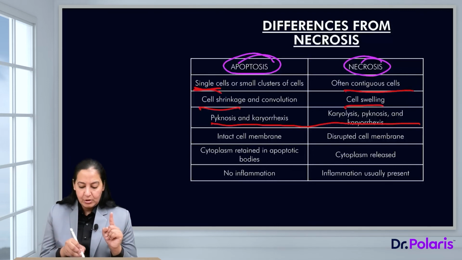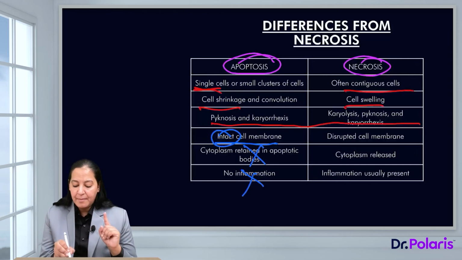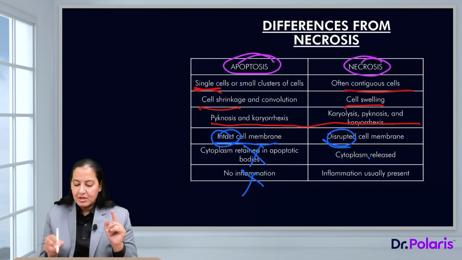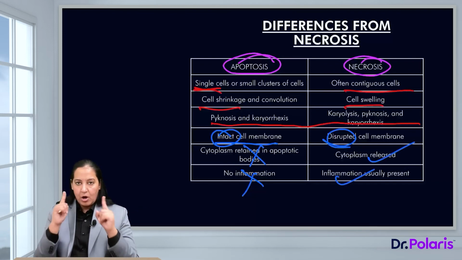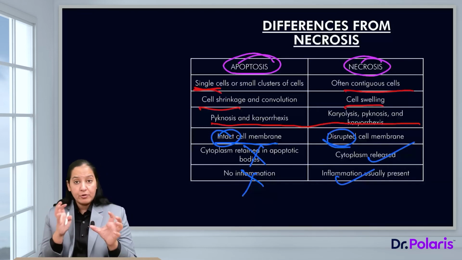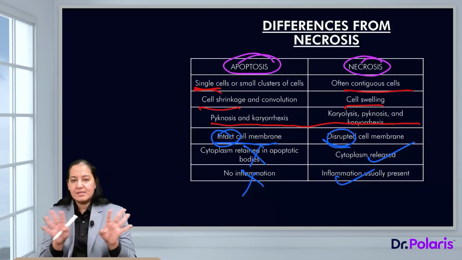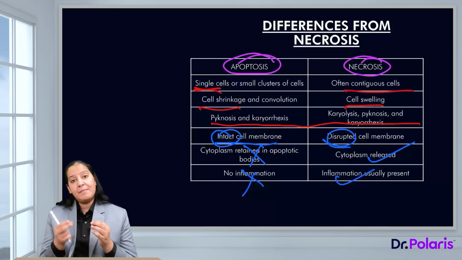In apoptosis, now listen, the cell membrane is intact. Since the cell membrane is intact, there is no leakage, no inflammation. But in necrosis, on the contrary, the cell membrane is not intact, it is disrupted. So holes are there, gaps are there. So there is leakage. The cytoplasm leaks out, and because of leakage, there is inflammation. So please learn the differences. According to the cell, apoptosis occurs in a single cell, necrosis occurs in multiple cells. According to the size, in apoptosis, there is cell shrinkage. In necrosis, there is cell swelling. Right? Nuclear changes are the same. And the cell membrane: in apoptosis, the cell membrane is intact. In necrosis, the cell membrane is disrupted.